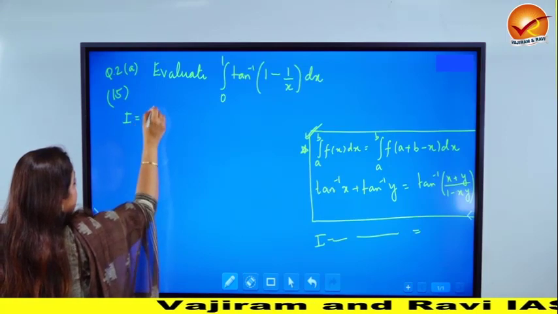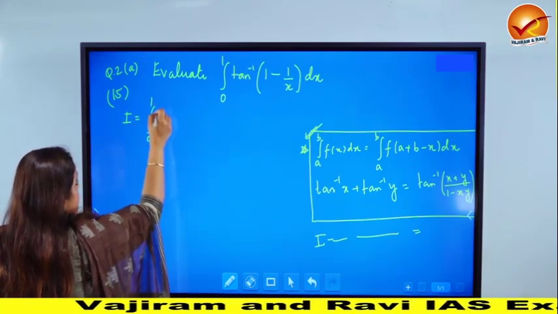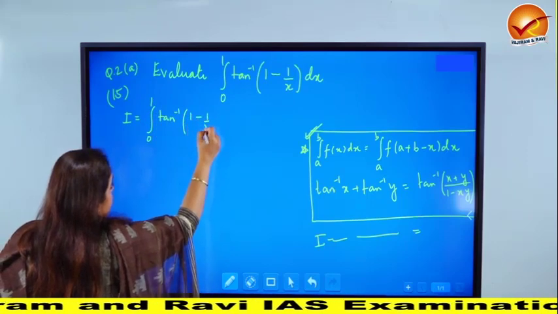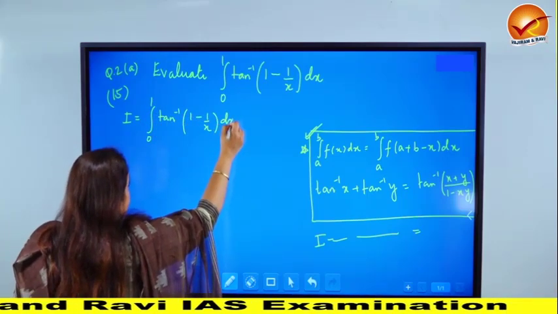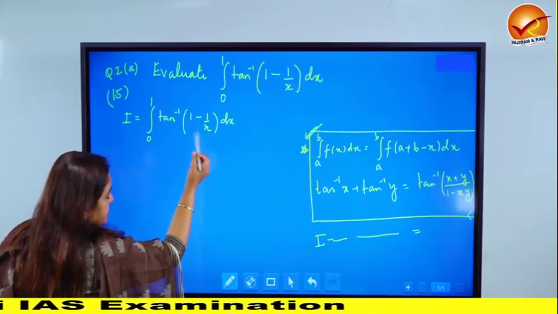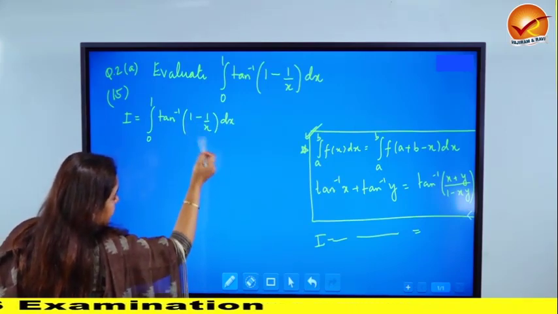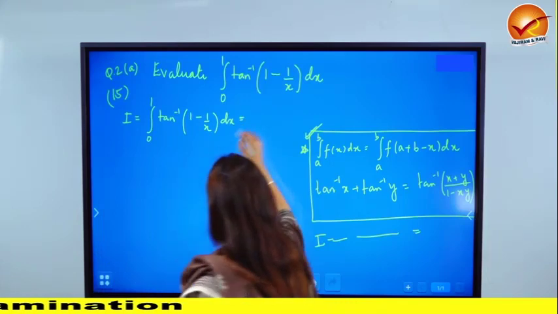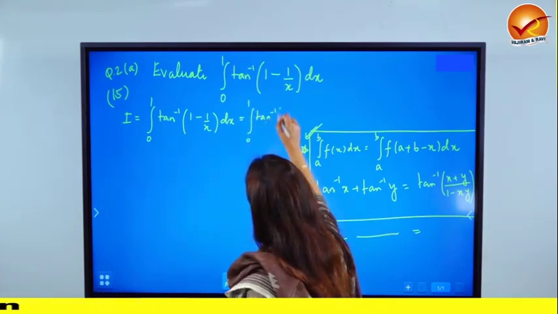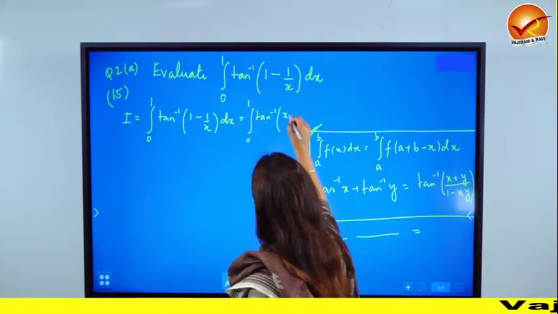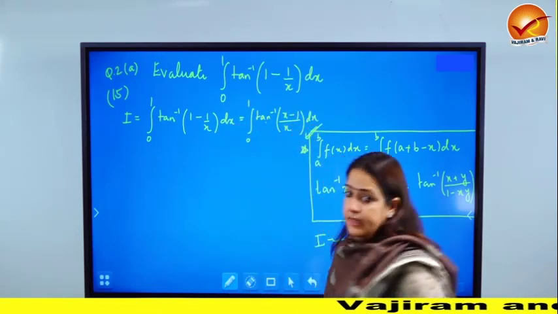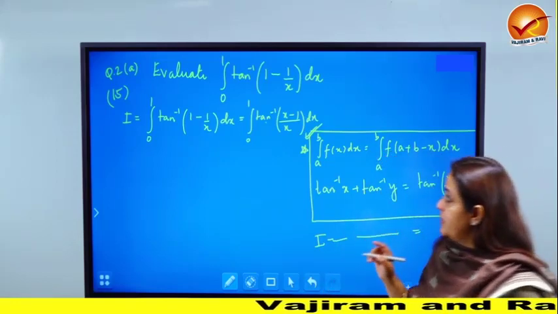Let us call the given integral as I. So 0 to 1 tan inverse 1 minus 1 by x dx. Now we generally don't like things which are 1 minus 1 by x kinds. Like, what I mean is that you can take an LCM here and get a simplified version of this. This is 0 to 1 tan inverse of, if I take the LCM, what does this become? X minus 1 upon x dx. Okay, so it's x minus 1 upon x dx.